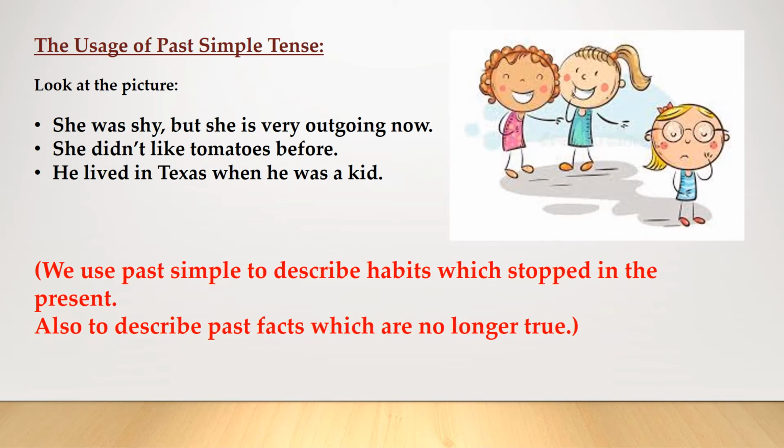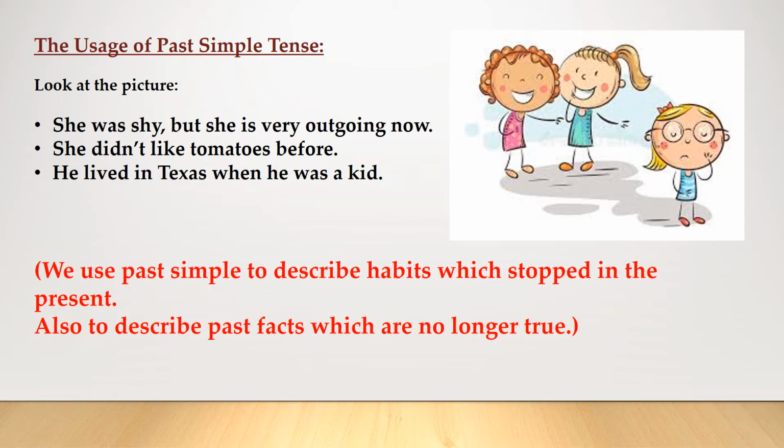Usage number 3. We use the past simple to describe habits which stopped in the present and to describe past facts which are no longer true. For example, she was shy, but she is very outgoing now. Is she shy now? No. Did she used to be shy in the past? Yes. Did she stop being shy? Yes, she's very outgoing now.